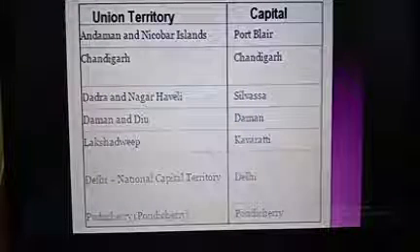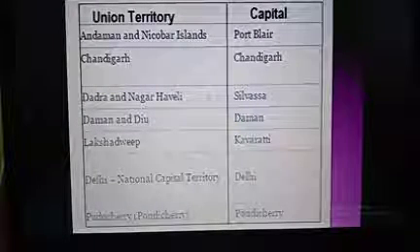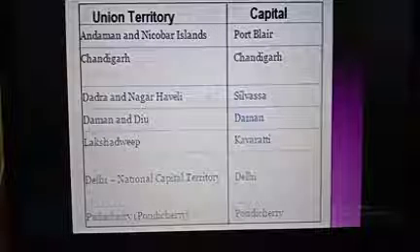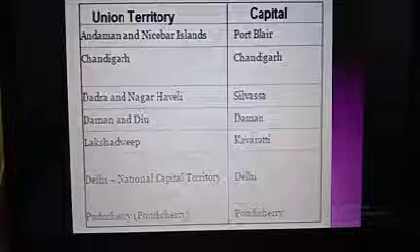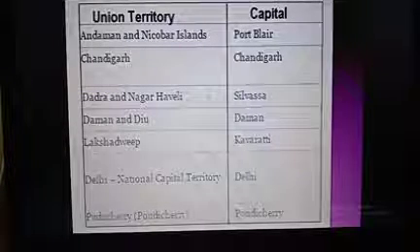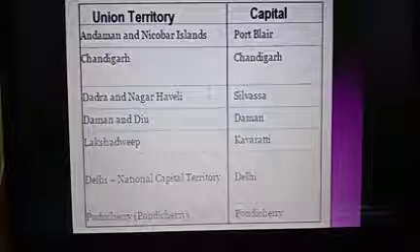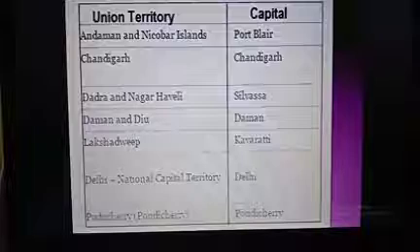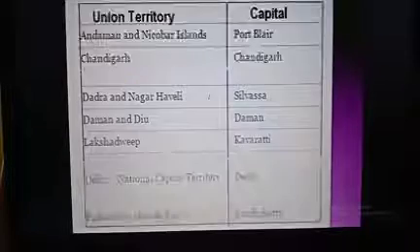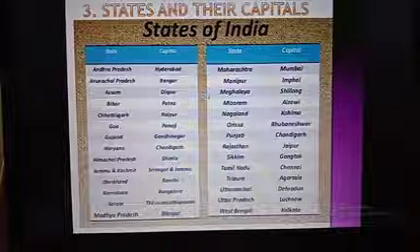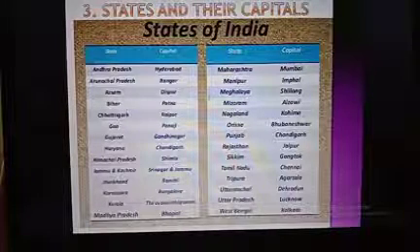This section introduces you to various states in a country and their capitals. We all know that we study which are the states and which are the capitals of the different states. For example, Gujarat, Gandhinagar. Maharashtra, capital is Mumbai.